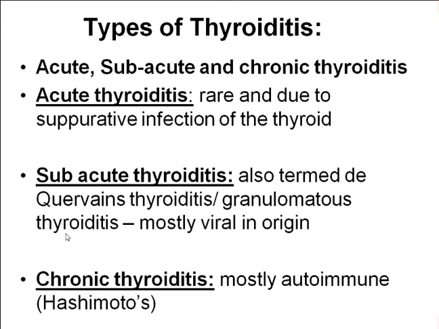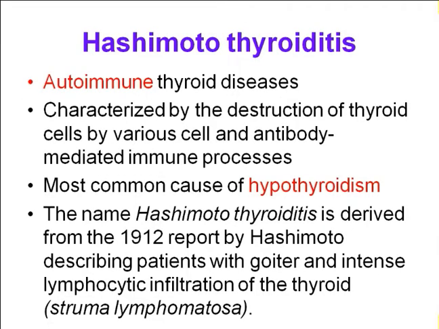Then the third type is chronic thyroiditis, and the most common example is Hashimoto's thyroiditis, an autoimmune thyroiditis. Because of the self-defense of our autoimmunity, Hashimoto's thyroiditis results. So we are going to talk about de Quervain thyroiditis and Hashimoto's thyroiditis in our class, according to our syllabus.